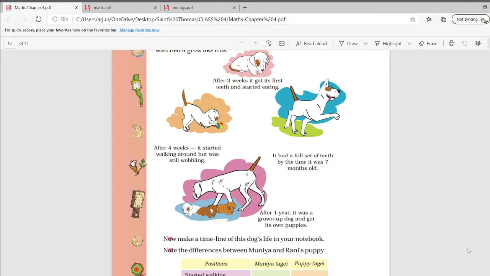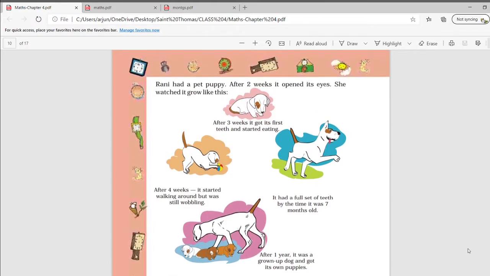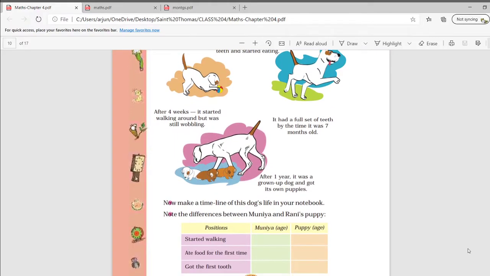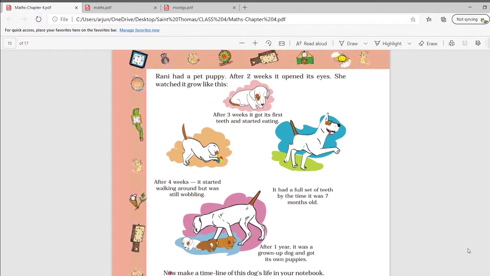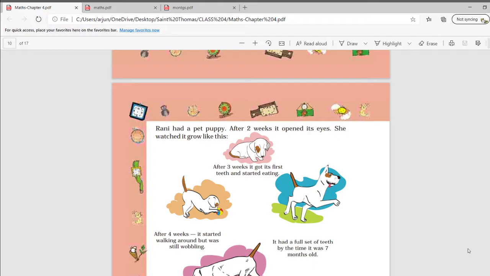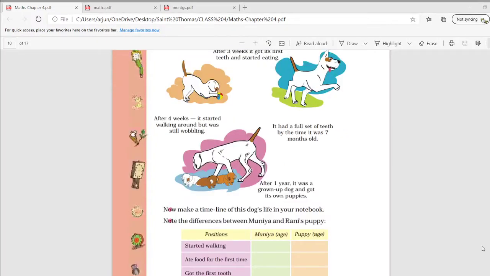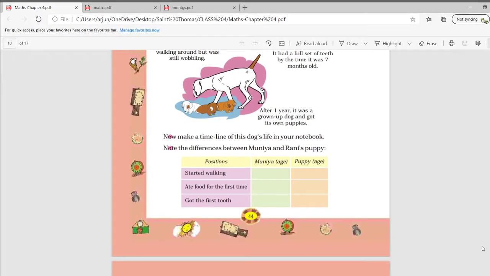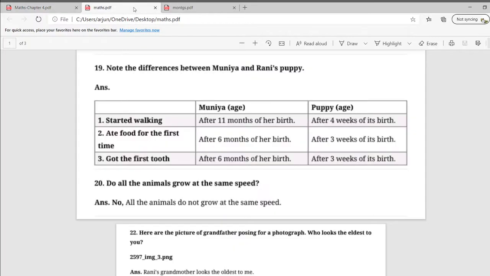Now make a timeline of this dog's life in your notebook. Note the difference between Munia's and Rani's puppy. Okay, so let's see. First we will see started walking. Okay, so in the table we have to write Munia's age and puppy's age. So let's see the answer.